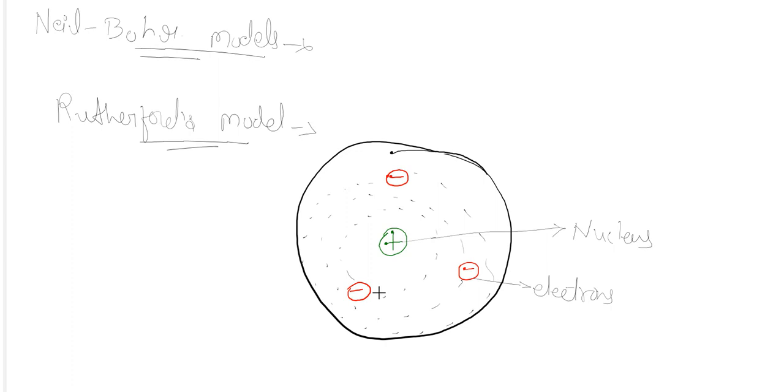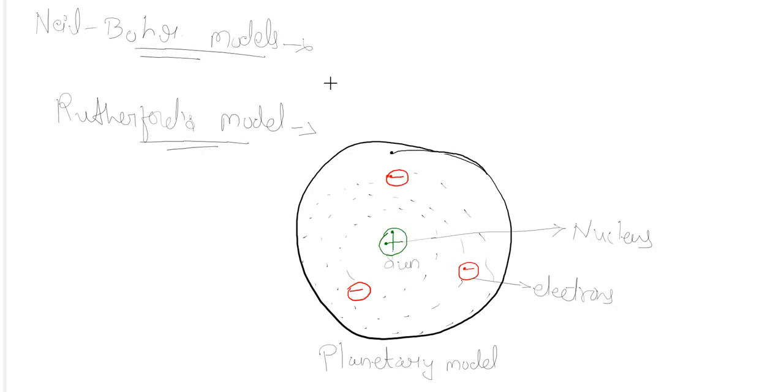So he has said that only positive charge is present at the center, like the sun. As we know, the sun is present at the center of the solar system, and all the planets are revolving around it. So this model is known as the planetary model of atom. Now let's move to Niels Bohr's model. Sorry, one more thing I want to add here.